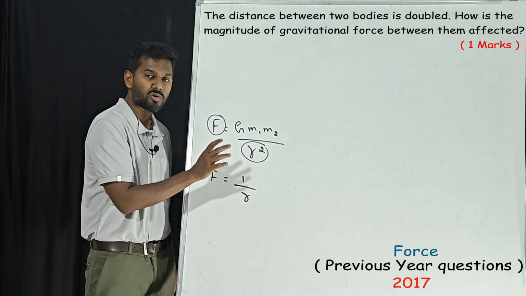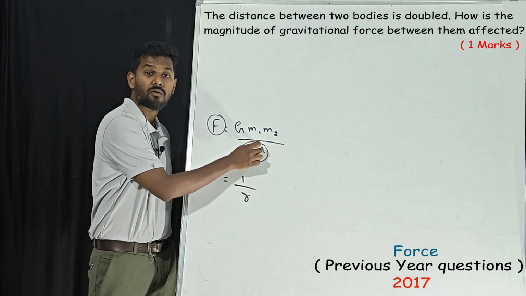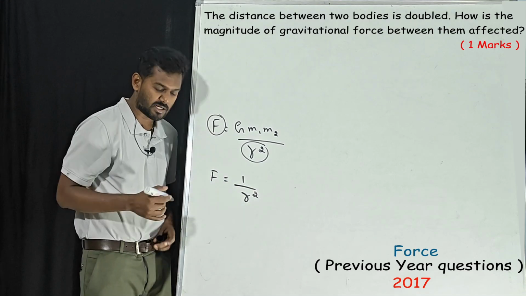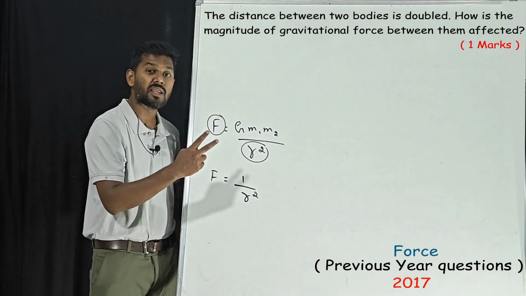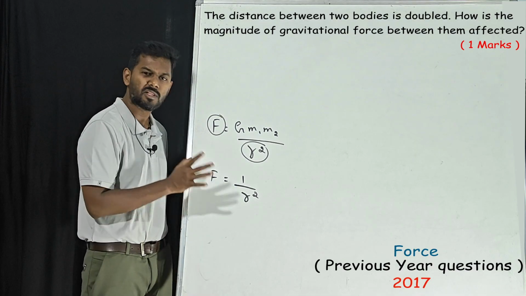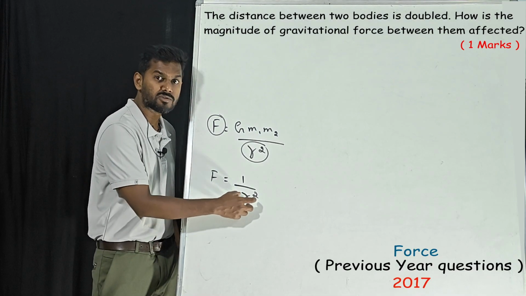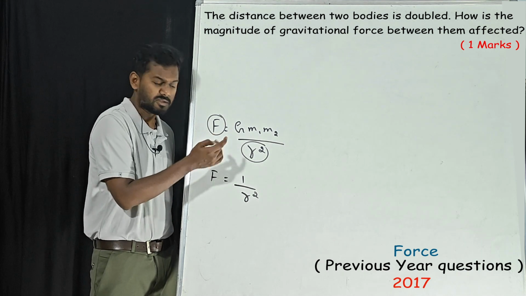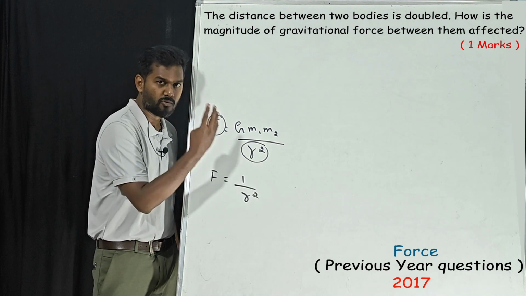Now in the question we don't have R, we have R square. Now we'll understand. This is not only for this question, in all the questions you can apply the same method. Now we have square, right? If R increases 2 times, 2 power 2, 4.